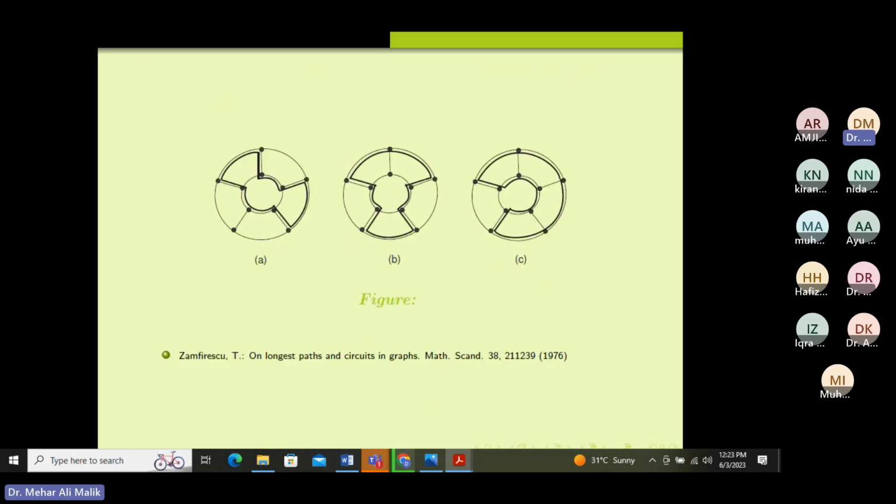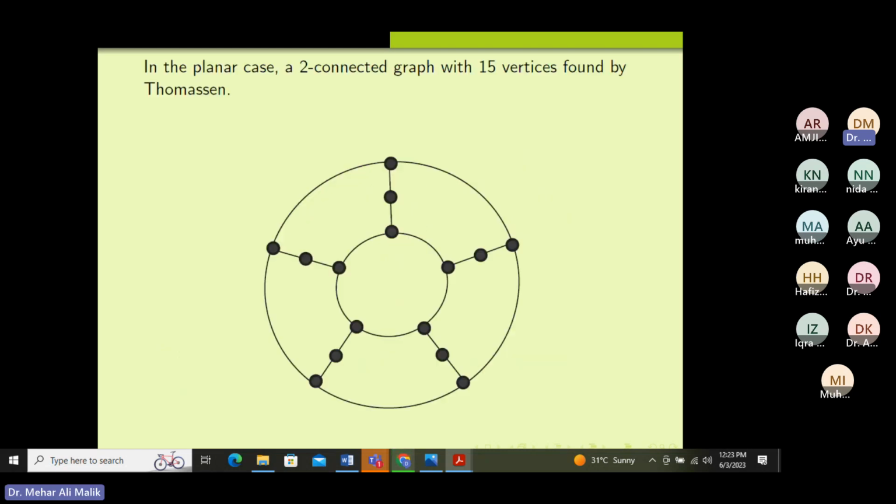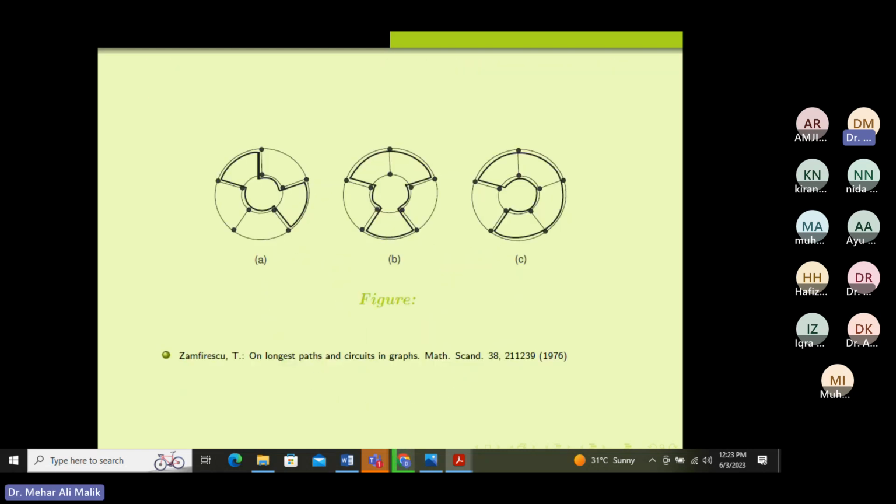Okay, these are longer cycles where some vertices are missing. You can consider here is a vertex, here is a vertex, and here is a vertex. So we have a total of 15 vertices, 5, 5, and 5 on each layer. In these graphs, we have different cycles where every cycle is missed by some vertex. If we take the intersection of these 15 different cycles, we will get an empty intersection.